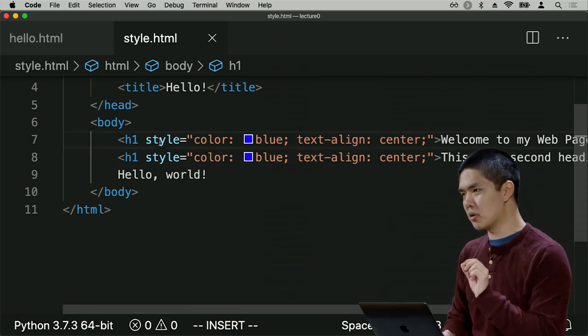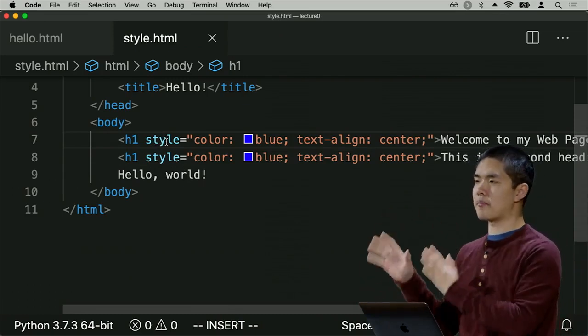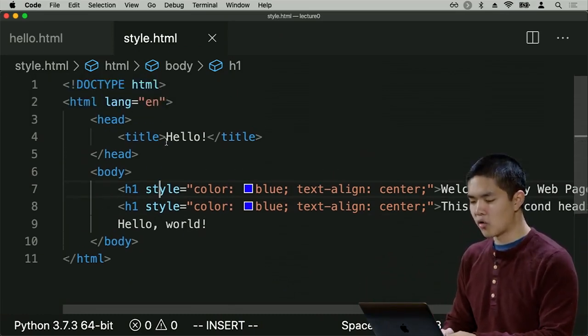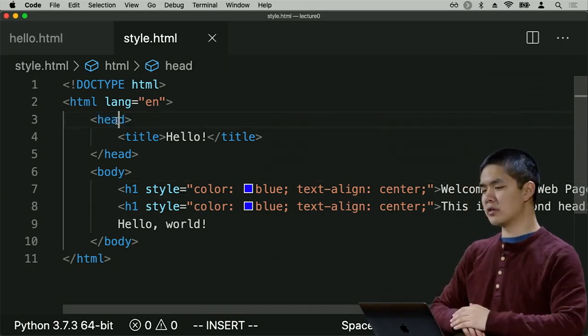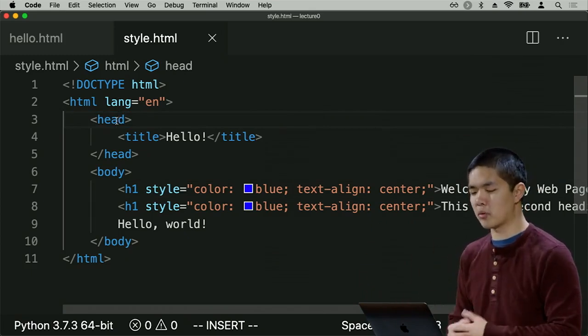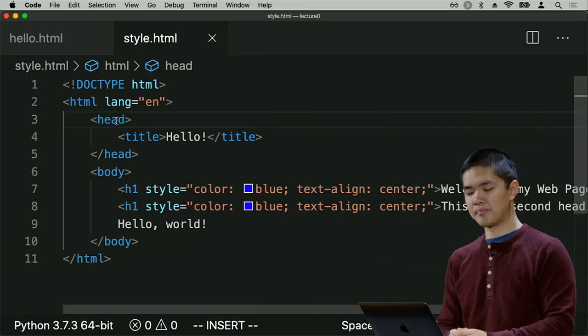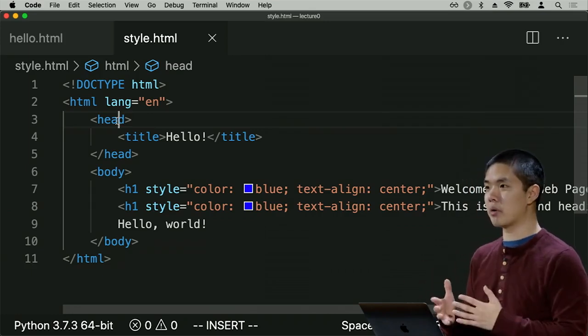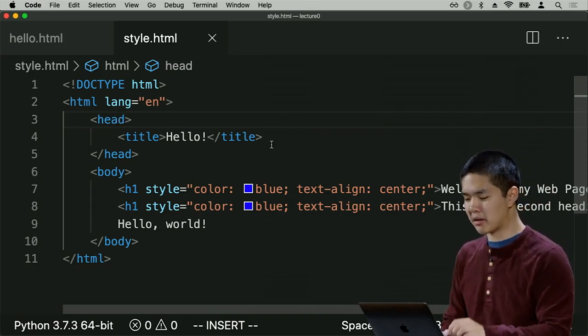What we can do is instead of doing what we might call inline styling, where we take the CSS code and place it directly as an attribute of an HTML element, we can move our style code to an entirely different part of the web page. Recall again that at the top of our HTML page, we have this head section that just includes information that's useful to know about the web page, but isn't actually part of the body of the web page, the content that the user sees. This head section is a great place where we can begin to put some style information about how we would like for this web page to be styled.